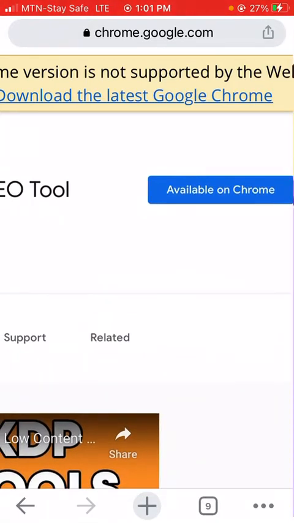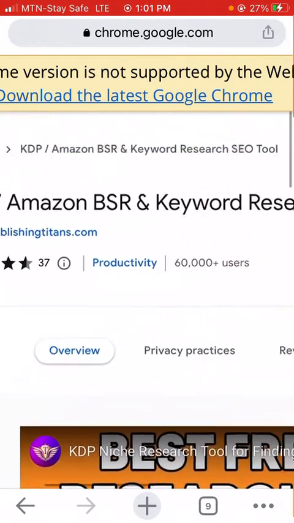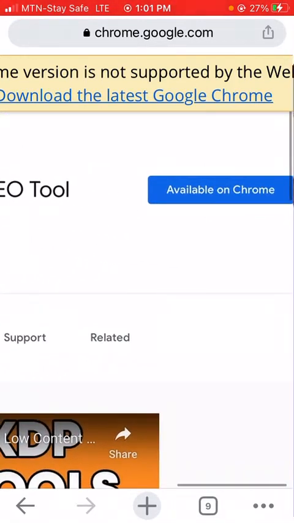All right, but for you, I think what you're going to be seeing here is a button that allows you to install it automatically, so it becomes very easy. After installing it, there will be other instructions for you to take in order to be able to use this Chrome extension. So after installing this Chrome extension, the next thing you want to do is to go to Amazon, also on your desktop site, and then you will automatically see that Chrome extension at the top of your Amazon screen. All right, so let's go to Amazon and let's see.